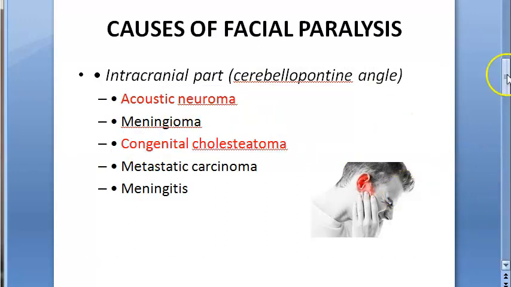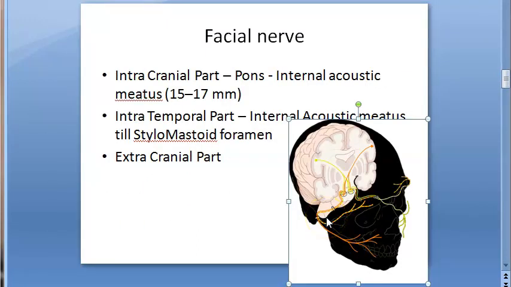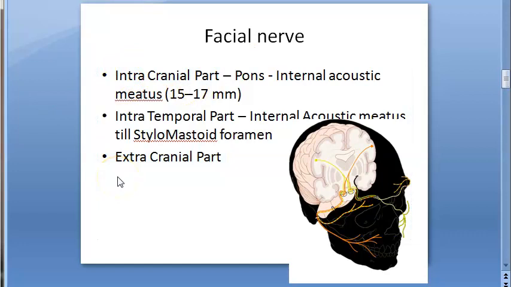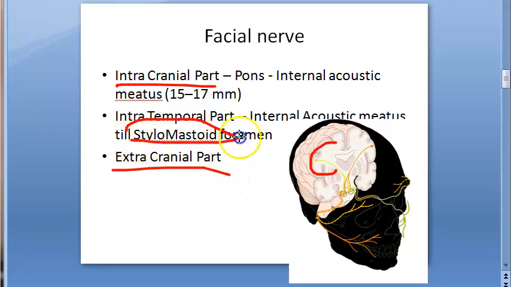Okay, moving on. See, basically, are you getting what we are doing? See, facial nerve has many parts. It has intracranial part, intratemporal part, extracranial part, all that you have already seen in our facial nerve video, isn't it? So anyways, now we are trying to look at why facial nerve lesions or facial nerve paralysis can happen. So if it happens in the central nervous system, what could be the causes? If it happens in the intracranial part, what could be the causes? Intratemporal part, what could be the causes? Extracranial part, what could be the causes? So basically, not just the causes, we are very specifically looking at the causes because of ear.